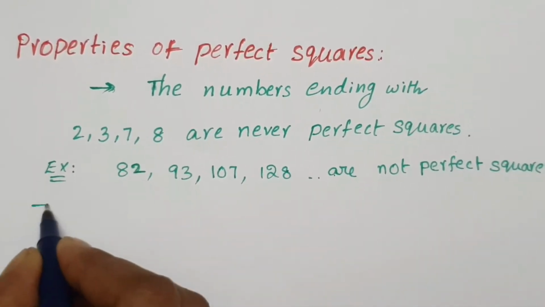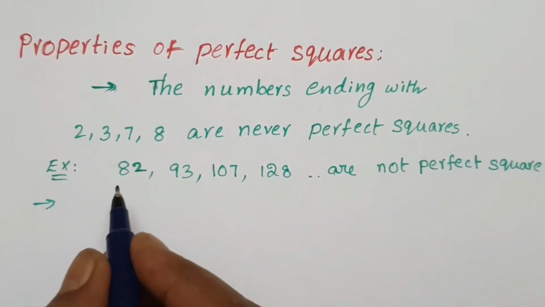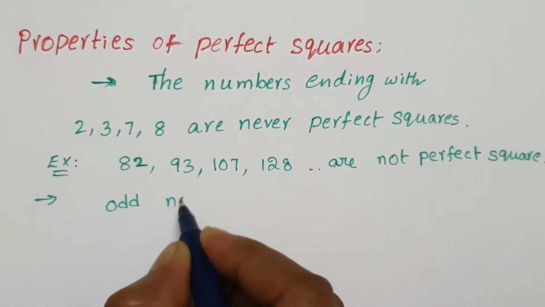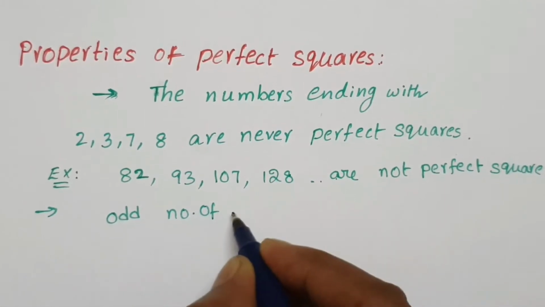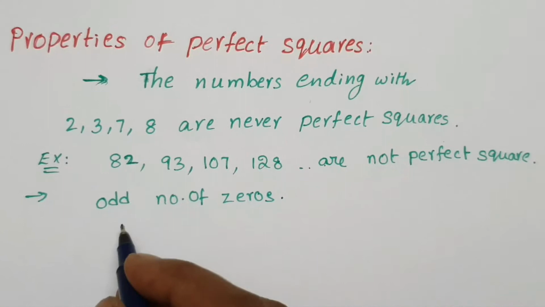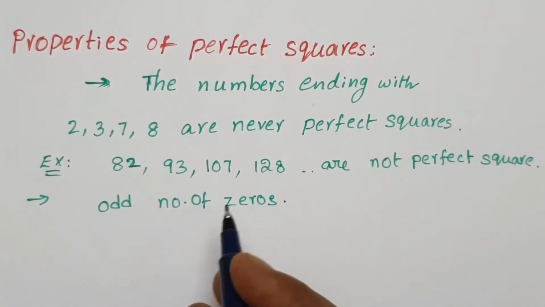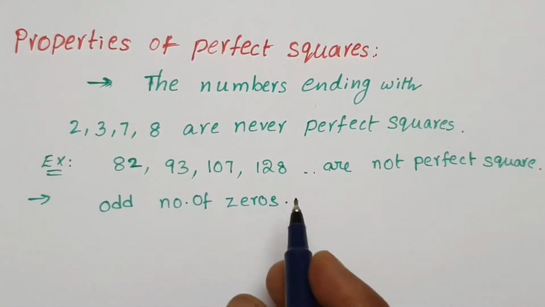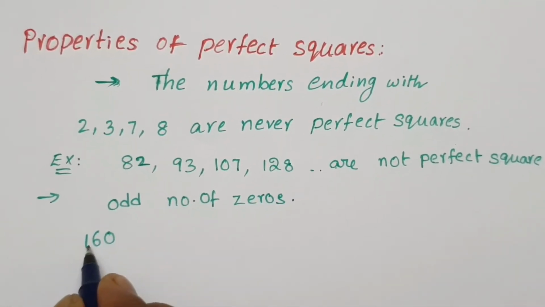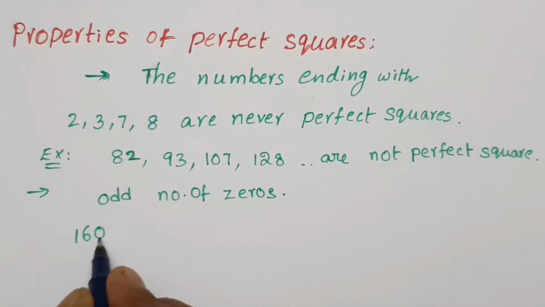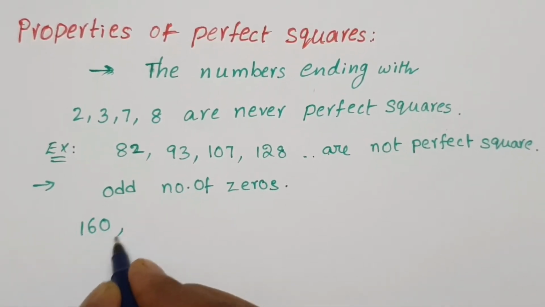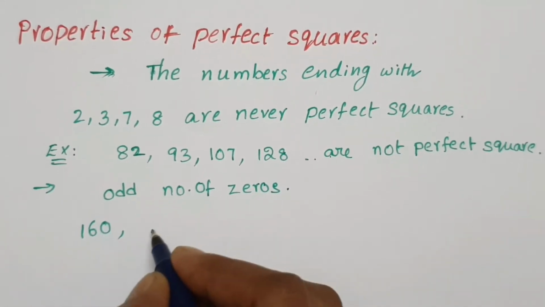Second condition: a number ending with an odd number of zeros. Directly it is not a perfect square. For example, 160. 16 is a perfect square, but 160 is not. There is 1 zero, and 1 is an odd number. Odd number of zeros, so it is not a perfect square.